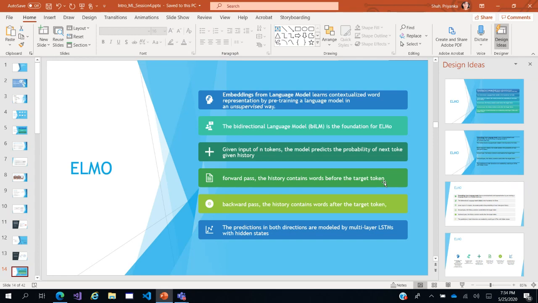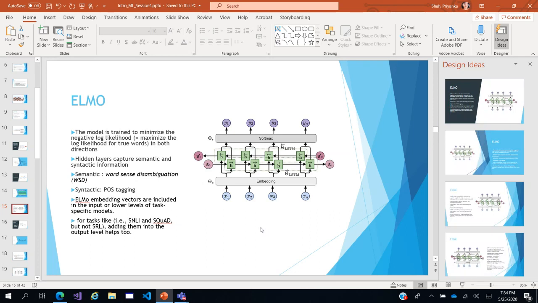The predictions in both directions are modeled by multi-layer LSTMs with hidden states. If you look at this, this is your input sentence. These are your embeddings, which are word embeddings, like embedding your input sentence using word2vec or those kinds of word embeddings. This is the hidden layer, which is a bidirectional LSTM, so you have a forward pass and a backward pass.